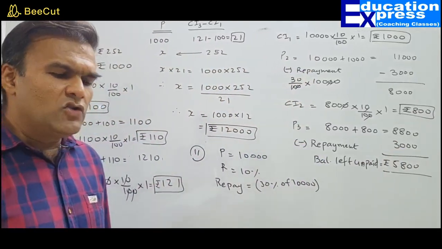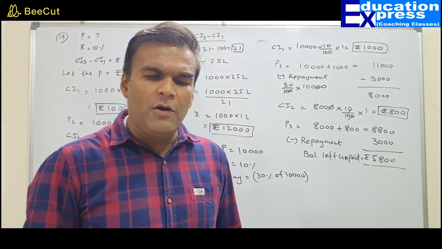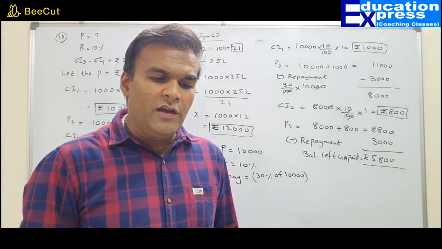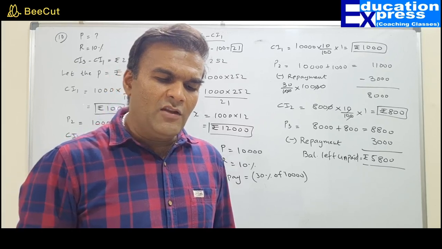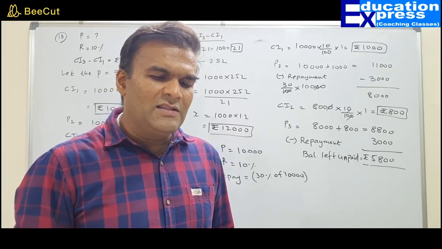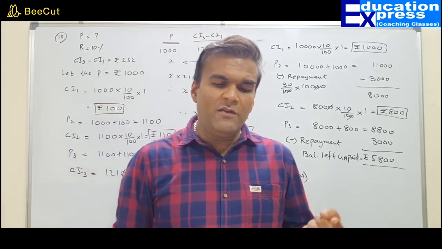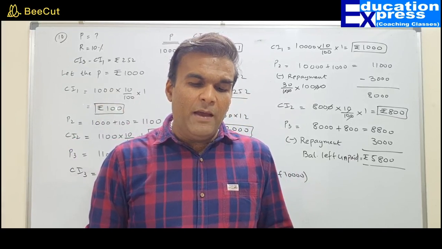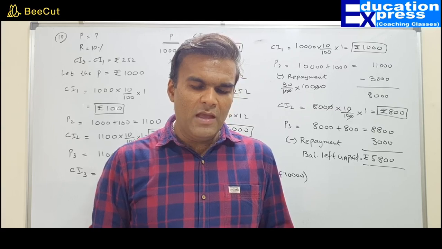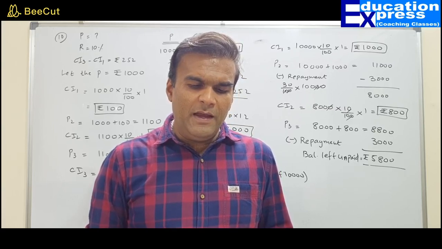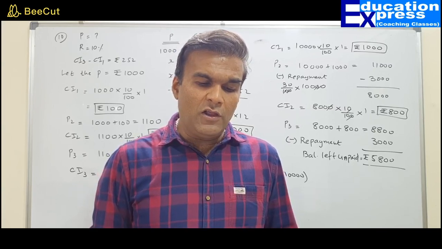My last question is also based on the same thing. A man borrows 10,000 at 10% compound interest compounded annually. At the end of year 1, he pays back 30% of the amount for that year. How much money is left unpaid just after the second year? So what is the difference between the first and the second? Read carefully. A man borrows 10,000 at 10% compound interest compounded yearly. At the end of each year, he pays 20% of the amount for that year.